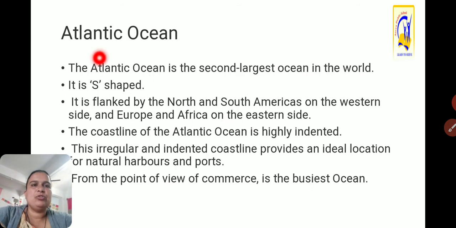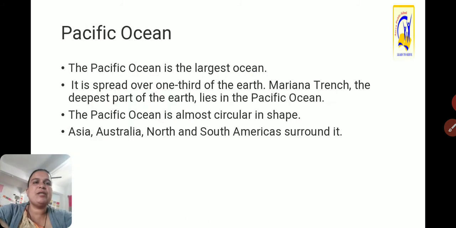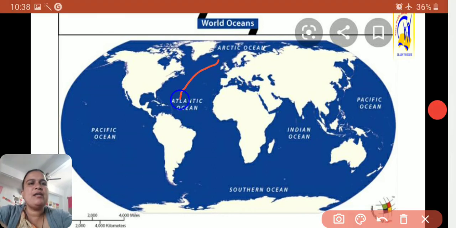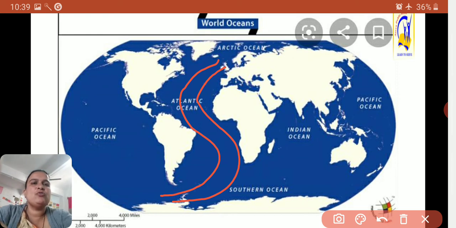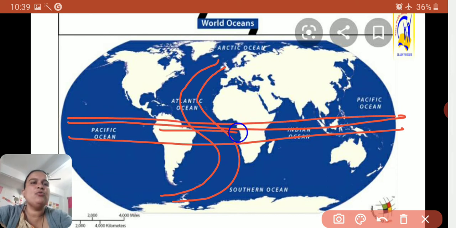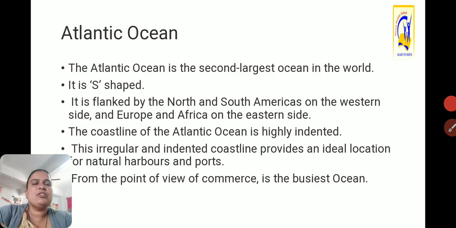Then the Atlantic Ocean. The Atlantic Ocean is the second largest ocean in the world. It is S-shaped. You can see here, this is the Atlantic Ocean and its shape is like S. It is also located at the equator, and that's why most probably the Atlantic Ocean comes in the warm current area. It is flanked by North and South America on the western side and Europe and Africa on the eastern side.